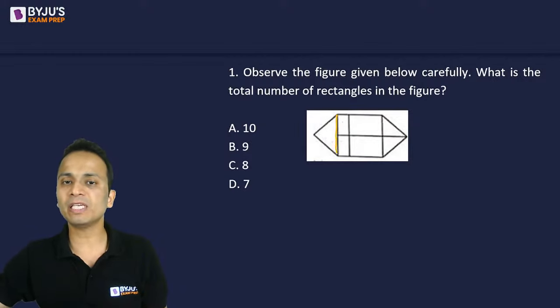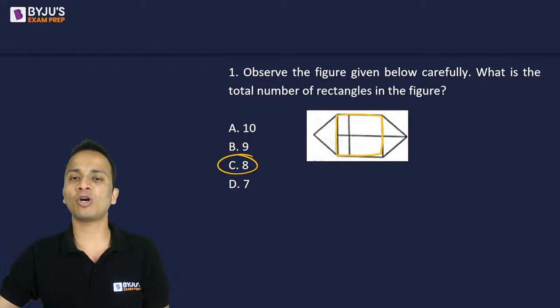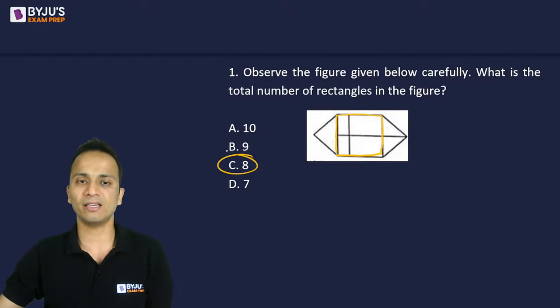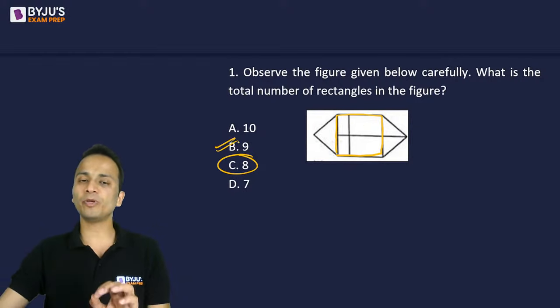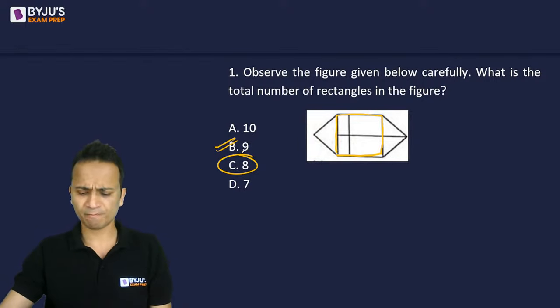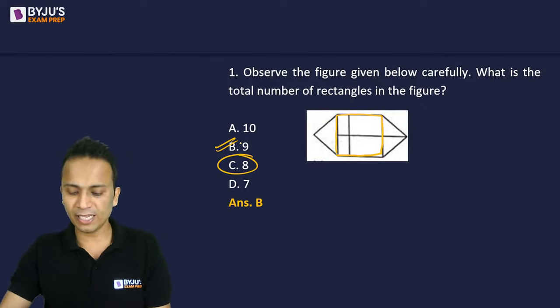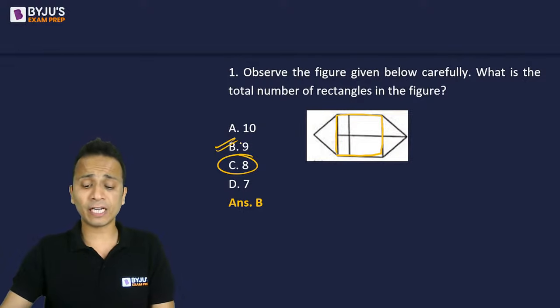And then there will be this bigger rectangle which will be formed by combining all the four rectangles. Those who are giving option C as the answer have not counted this bigger rectangle. So the correct answer here should be option B, that is the number of rectangles will be 9 in this figure. I hope those who have given a different answer have understood what mistake they have made, right?